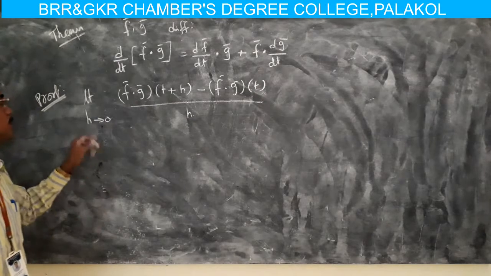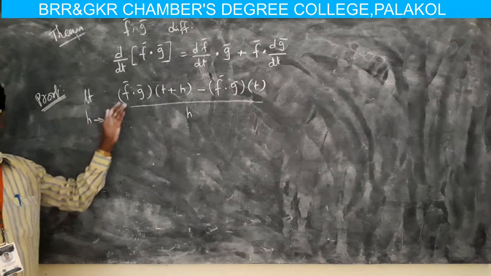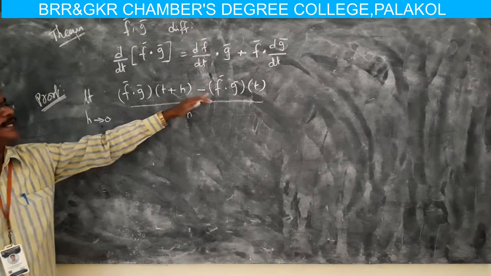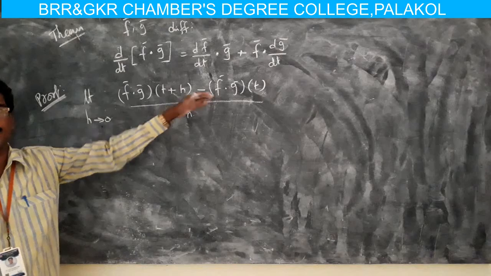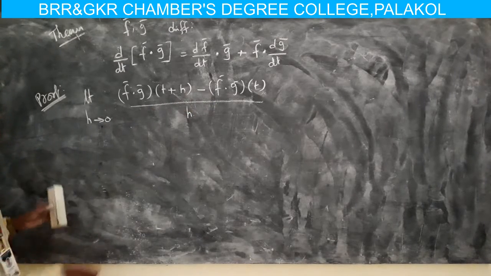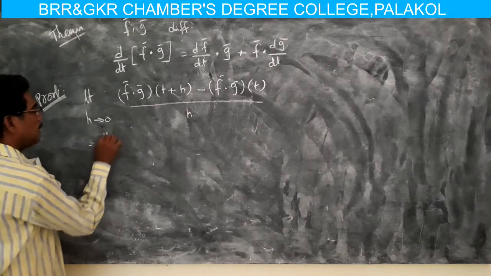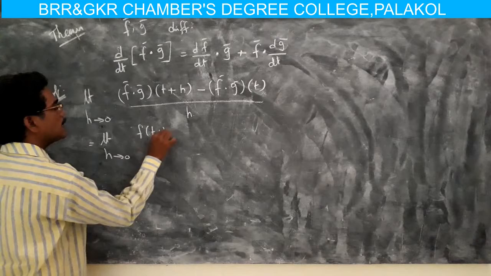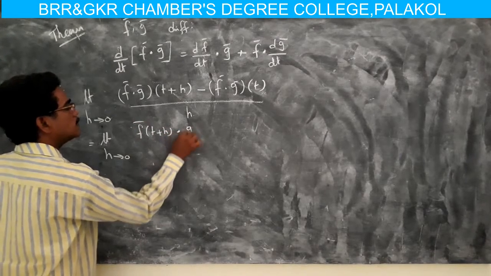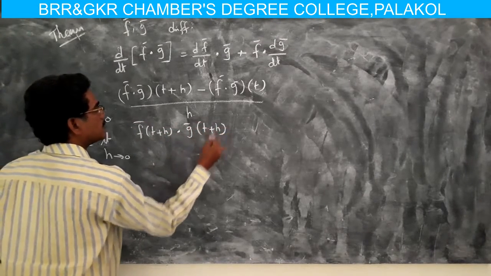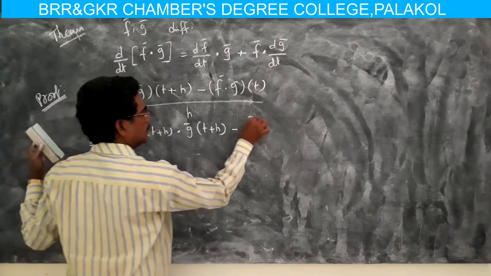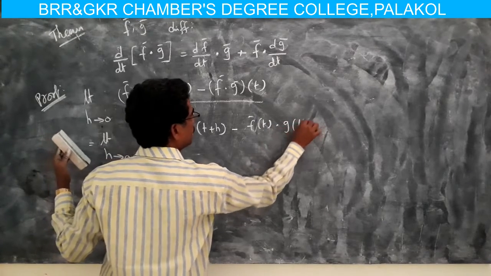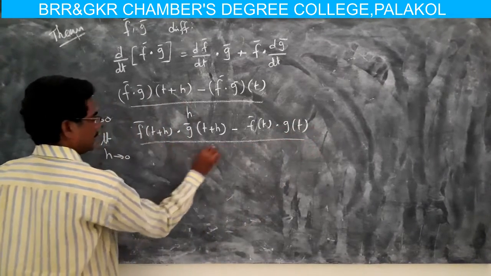By limit condition, limit h tends to 0 of f dot g whole of t plus h minus f dot g whole of t by h, which means limit h tends to 0 of f of t plus h dot g of t plus h minus f of t dot g of t, whole divided by h.